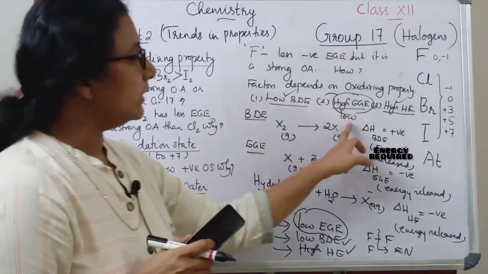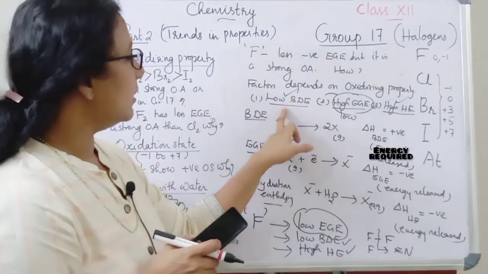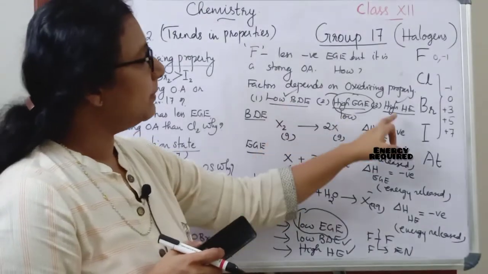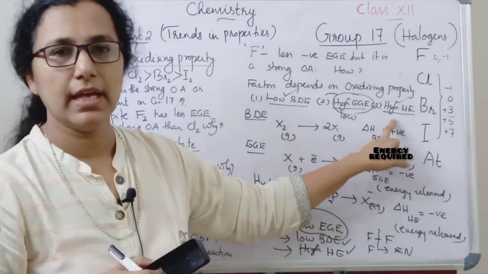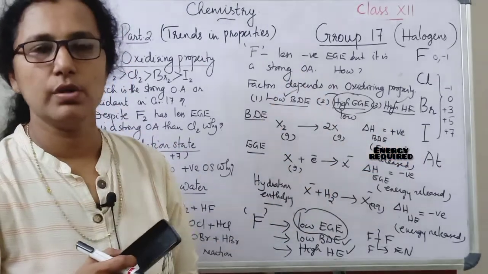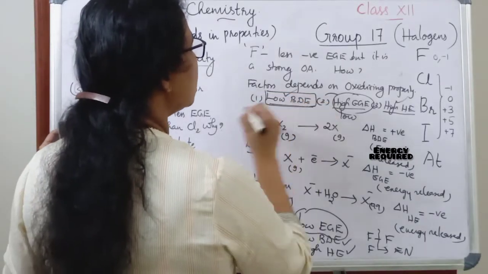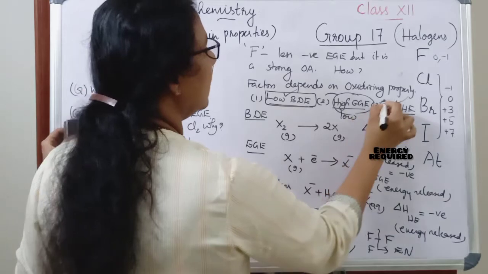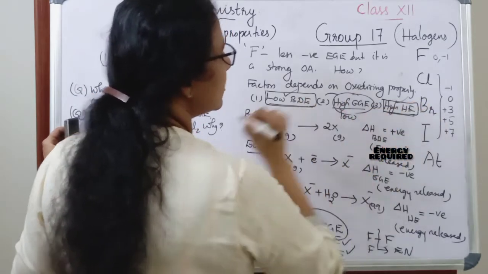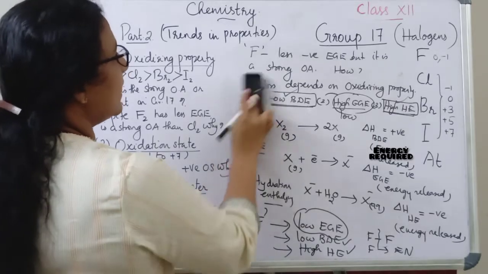So even if there is low electron gain enthalpy, there is low bond dissociation enthalpy and high hydration enthalpy in the case of fluorine. That is why it acts as a good oxidizing agent. So these two points are important: fluorine has low bond dissociation enthalpy and high hydration enthalpy. That is why it acts as a good oxidizing agent.